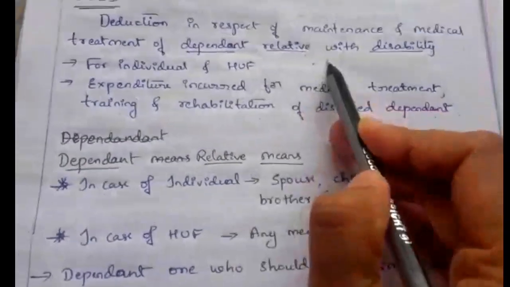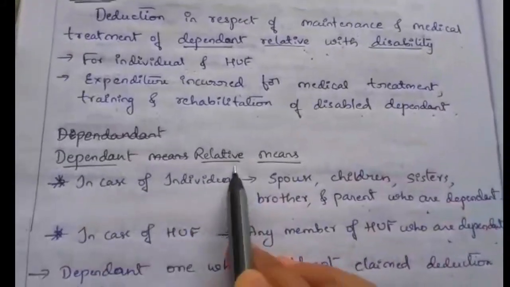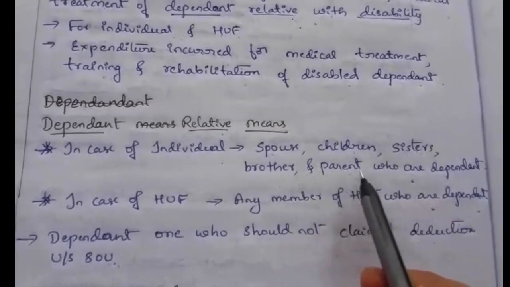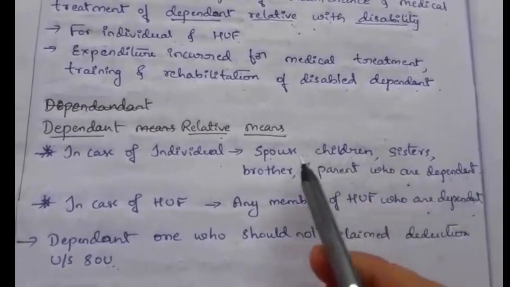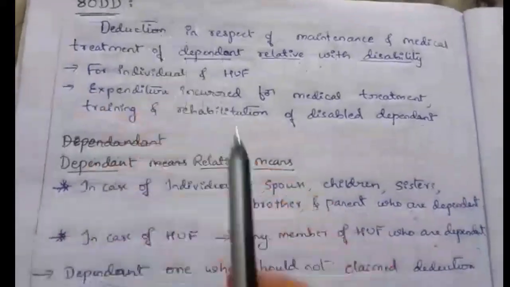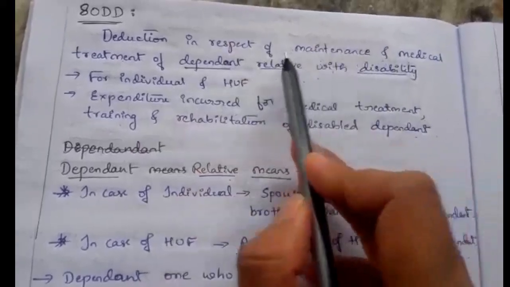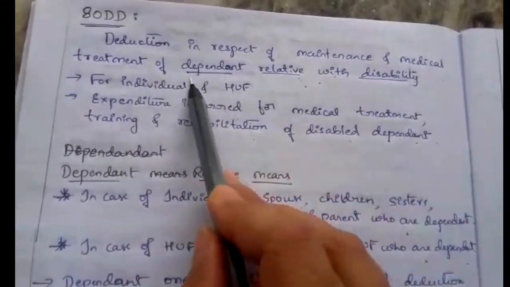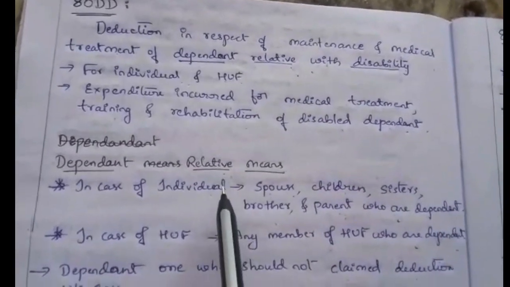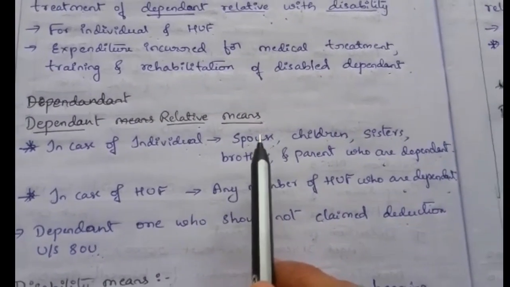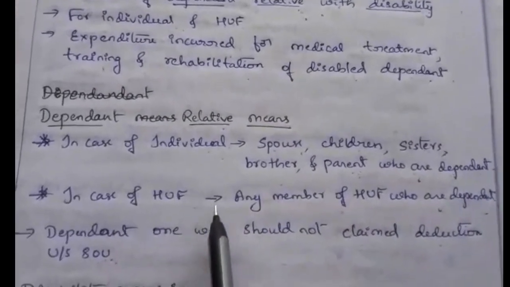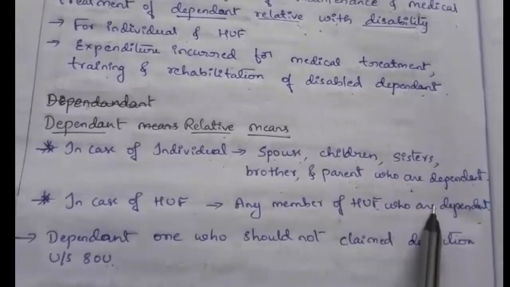Now what does the term dependent relative mean? In case of an individual, dependent relative means spouse, children, sisters, brothers, and parents who are dependent. So we should not take self here. Self is not eligible to claim deduction under section 80DD. In the term relative, the individual or self will not come. So spouse, children, sister, brother and parents who are dependent. Then in case of HUF, any member of the HUF who is dependent we can take.